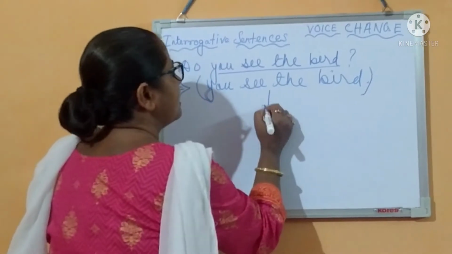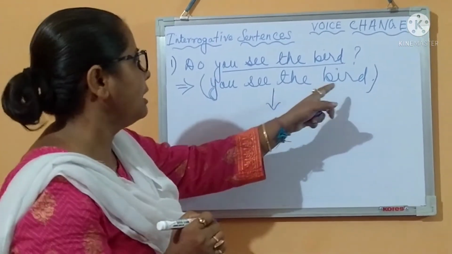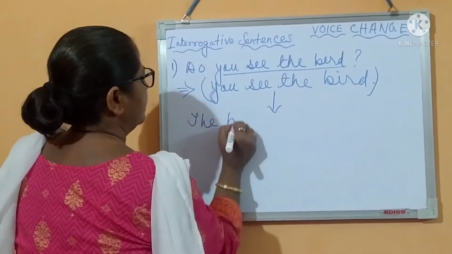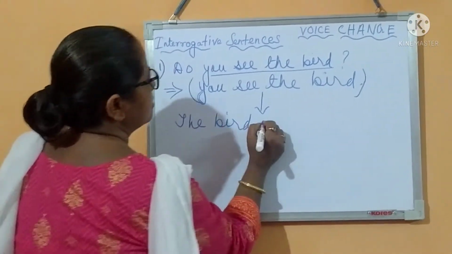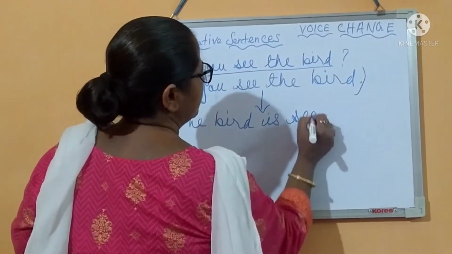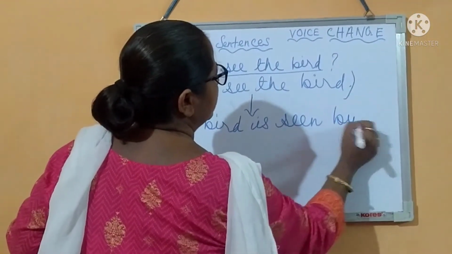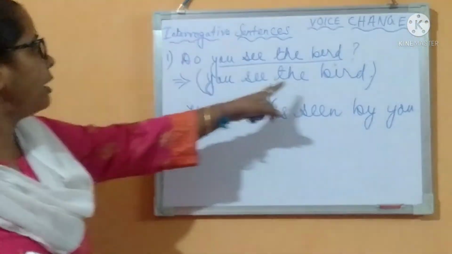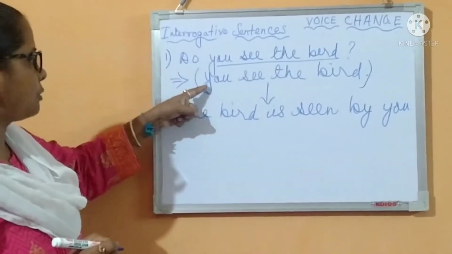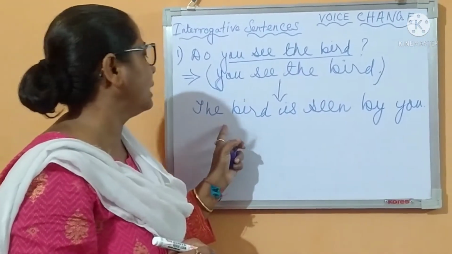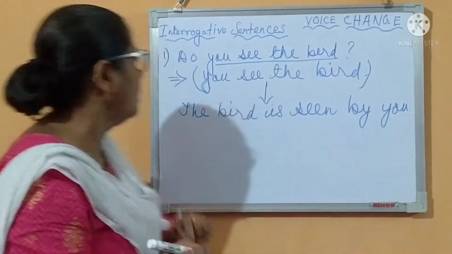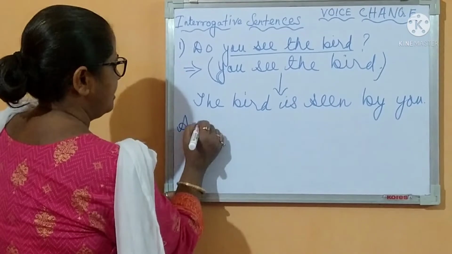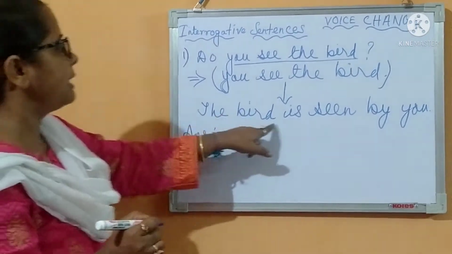And now you can change the voice. You see the bird. The bird is seen by you. You have changed it from active into passive form. The bird is seen by you. Now you can put the question. See, this is the answer now.